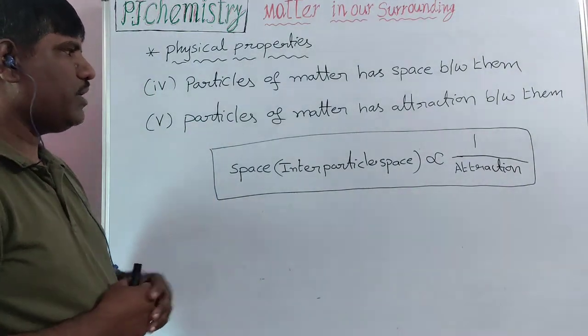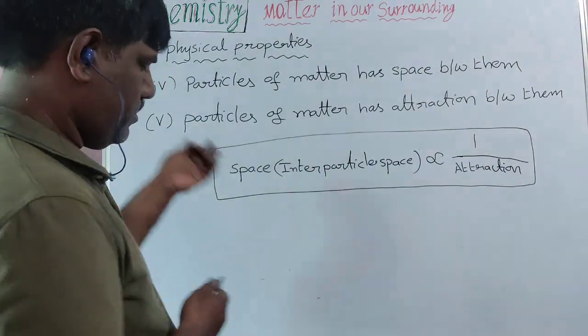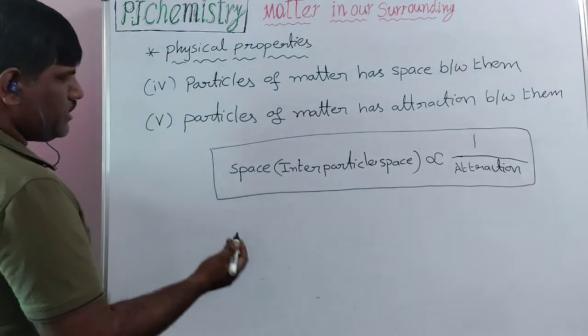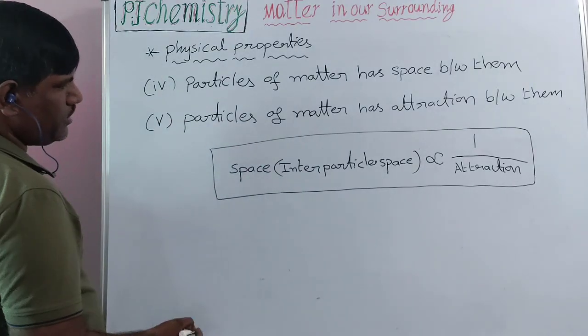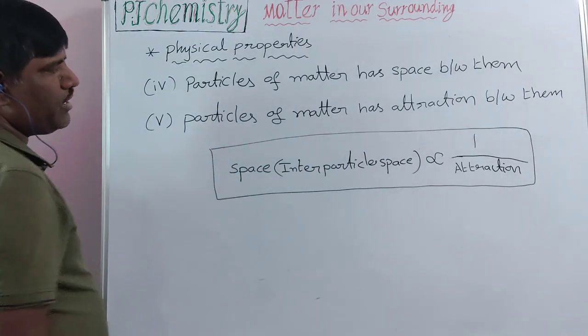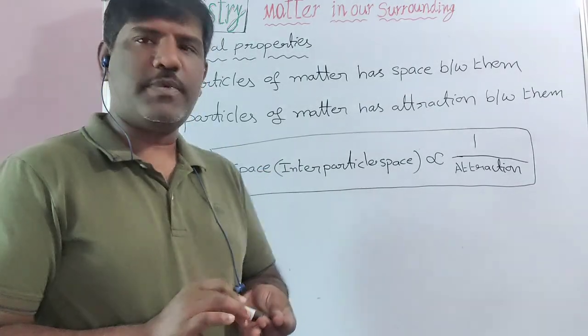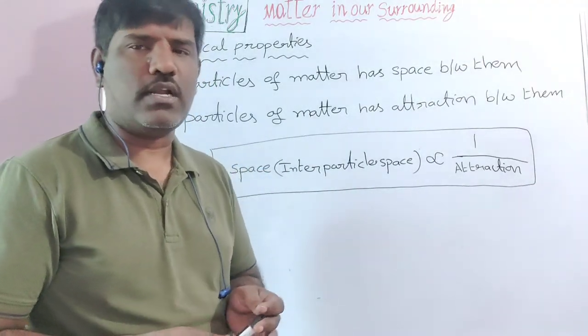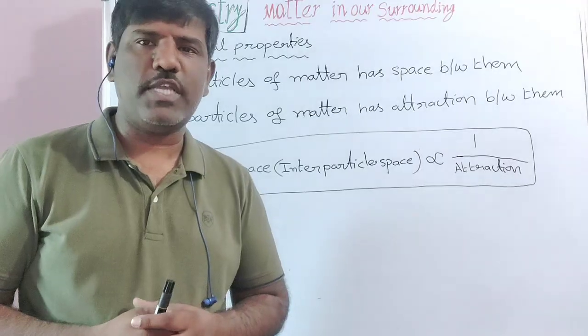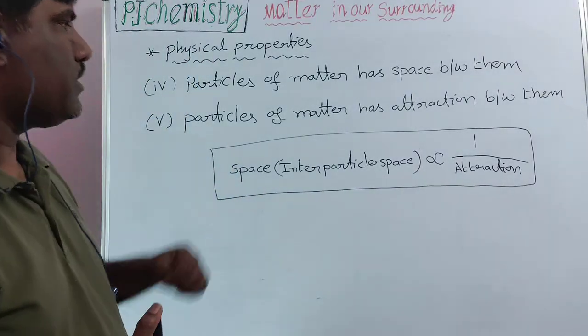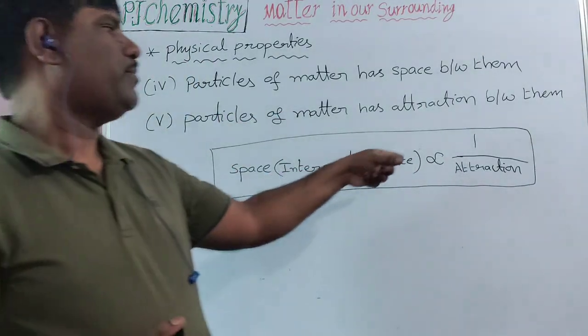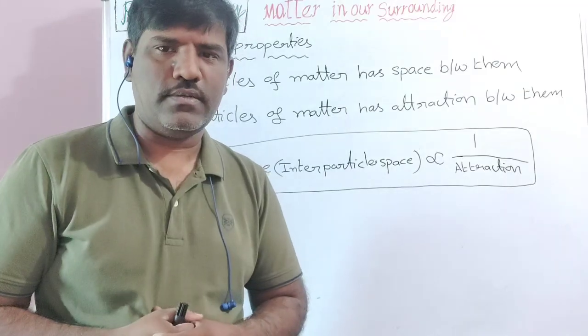Before that, some relations I have to give. Noted, children? Everyone has clarity? Interparticle space means the space between the particles, called interstitial space or interparticle space. Interparticle space is inversely proportional to attraction.